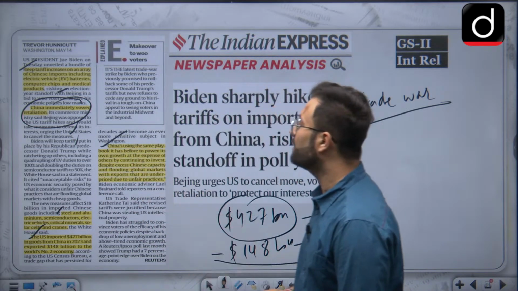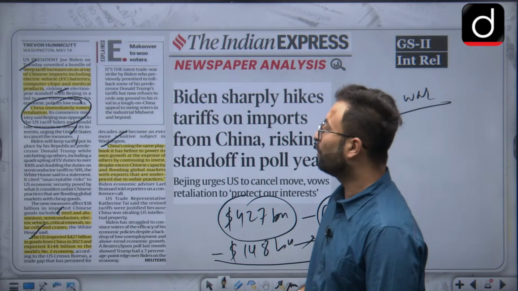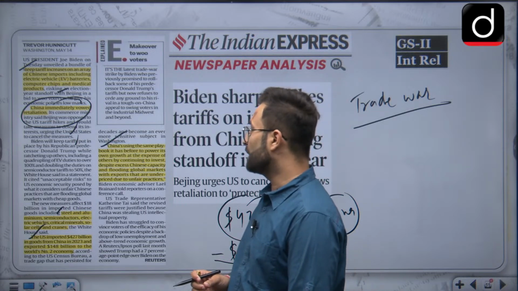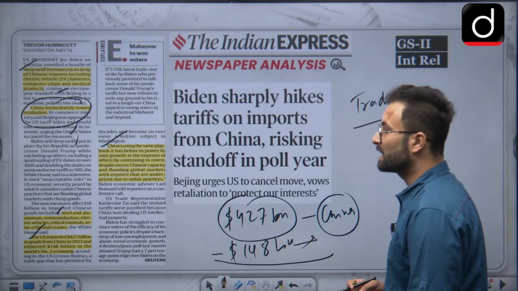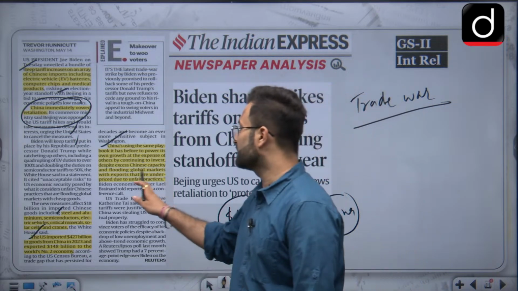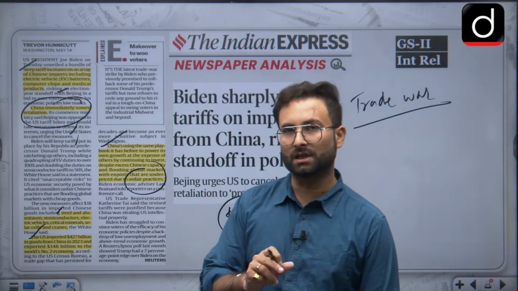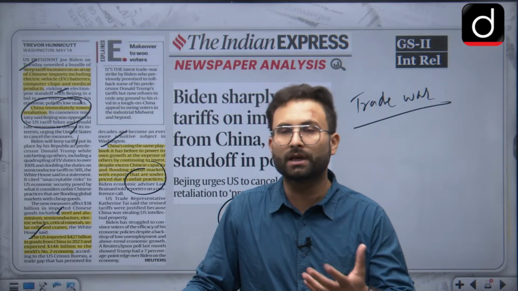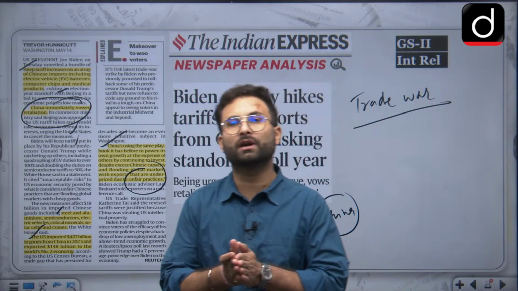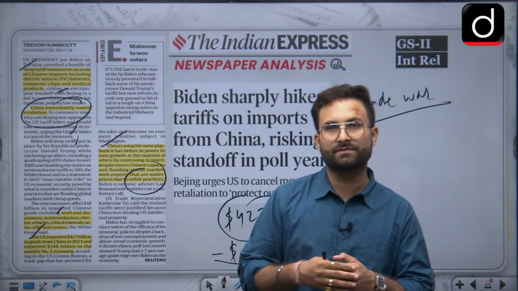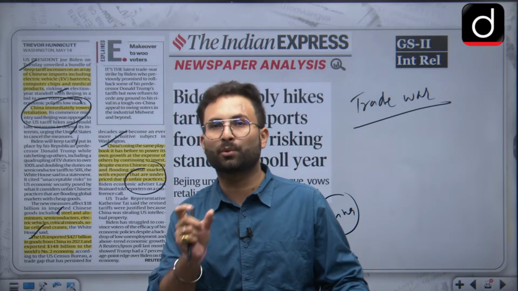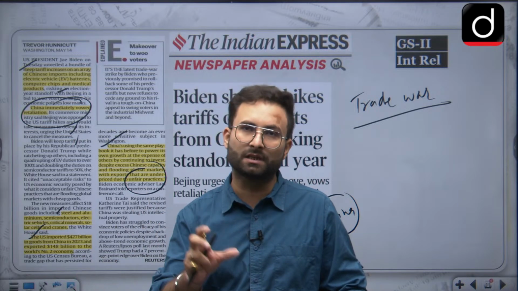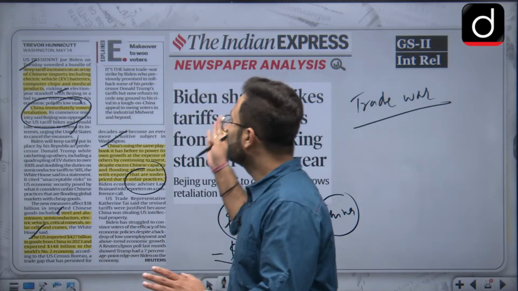China is using the same playbook it has before to power its own growth at the expense of others, by continuing to invest despite excess Chinese capacity and flooding global markets with exports that are underpriced due to unfair practices. You know that the demand in China is reducing, because of which China has recently adopted an export oriented economy. So ultimately they are going for subsidies or unfair practices, because of which their products are cheap in the markets, and they are trying to flood the markets with cheap Chinese products. Okay, so that is about this particular article.